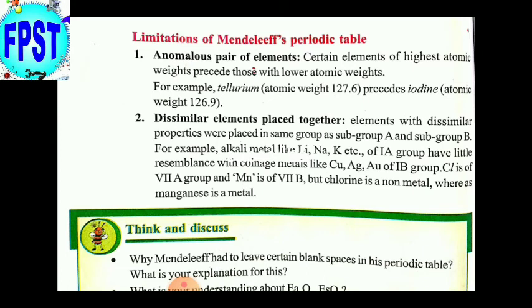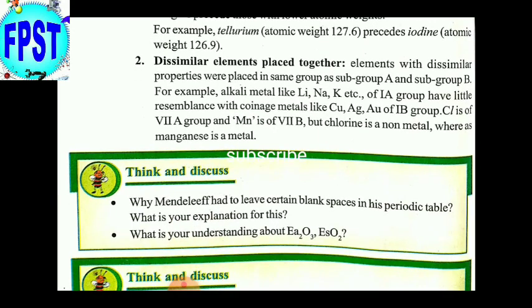Chlorine is of 7A group and manganese of 7B, but chlorine is a non-metal, manganese is a metal. They came in the same group with the subgroup numbers.